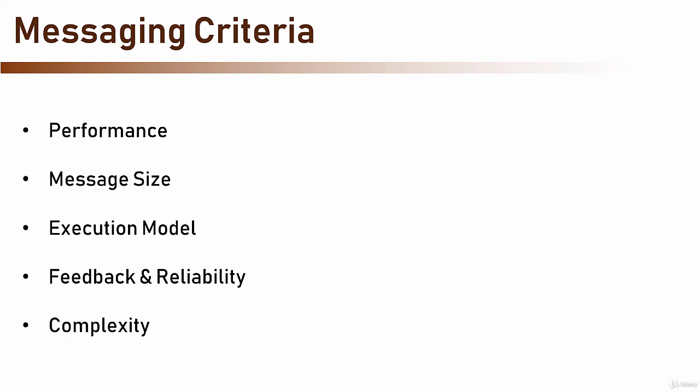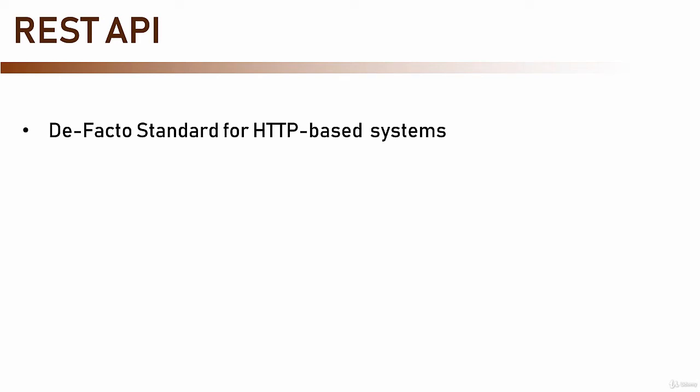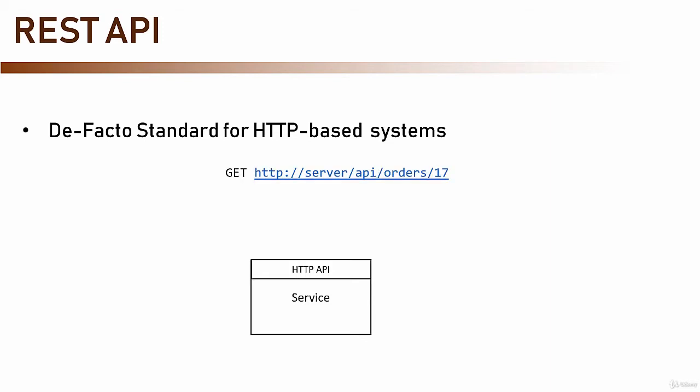The last criterion is the complexity of implementation. If a messaging platform requires a lot of development effort, that is something we would like to know beforehand. So, let's begin our list with the most common messaging method, REST API. REST API is a de facto standard for HTTP-based messaging between services. With REST API, the service exposes an API that uses the HTTP protocol standard, including HTTP verbs that indicate the type of action to be made. For example, GET means retrieve entity, and POST means create new entity, and so on.